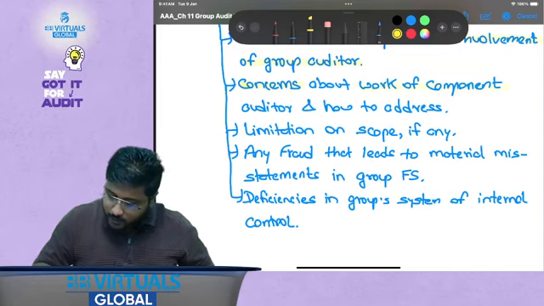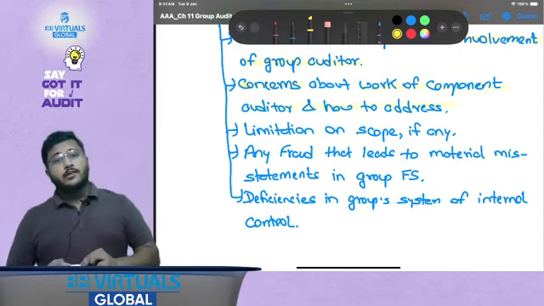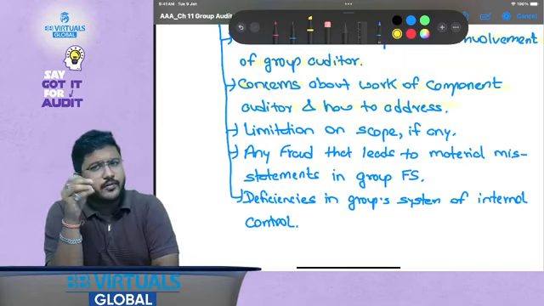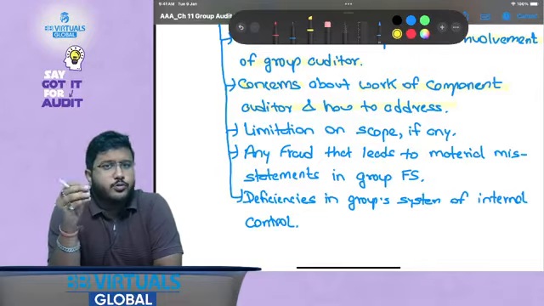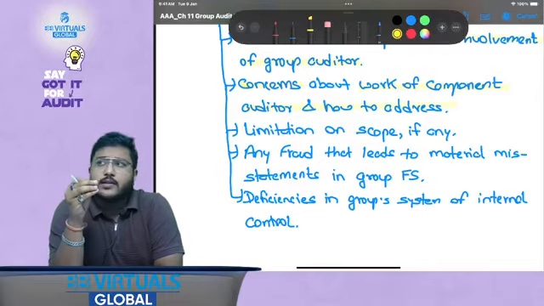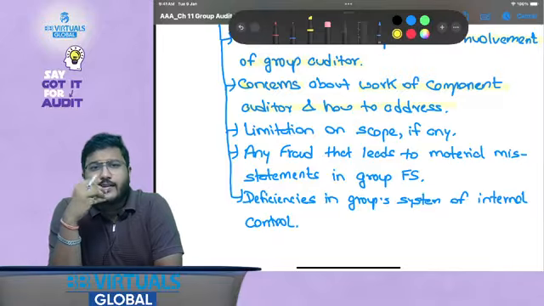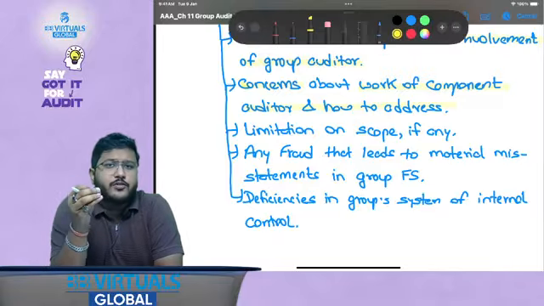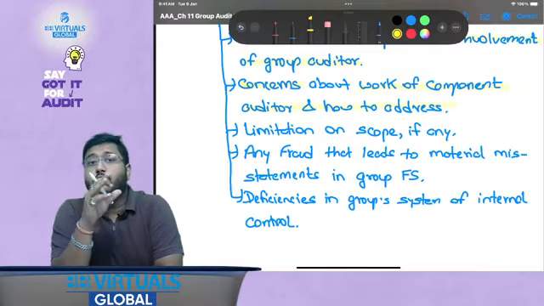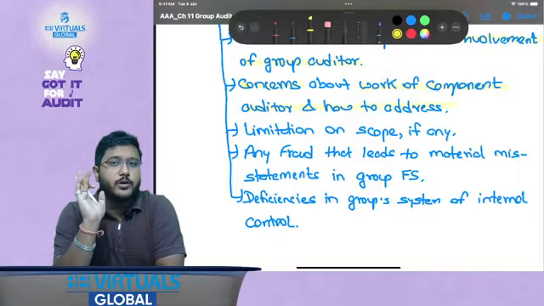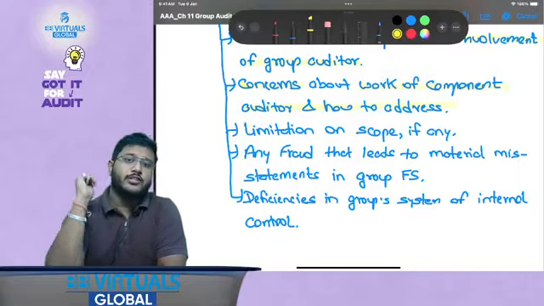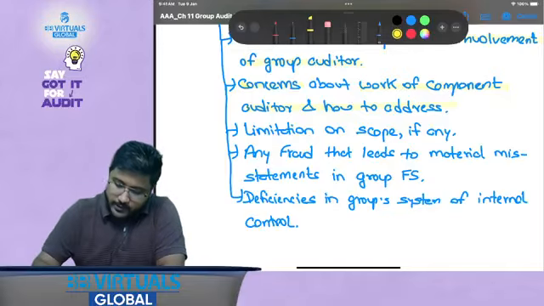Now, concerns about work of components, concerns about what? Work of component auditor and how to address that. Sometimes you might evaluate and you might find out that the component auditor maybe is not competent to perform that kind of audit. Say there is an auditor who does not have sufficient knowledge of the relevant standards. Now you are thinking whether that particular auditor is competent to perform this particular engagement or not. Whom should you share this concern with? Those charged with governance, right?